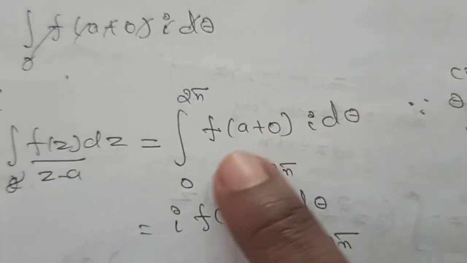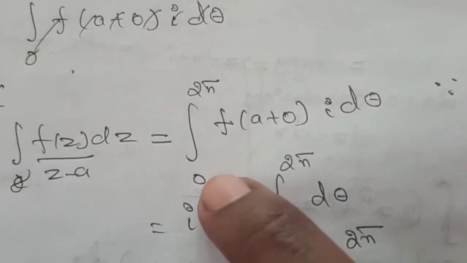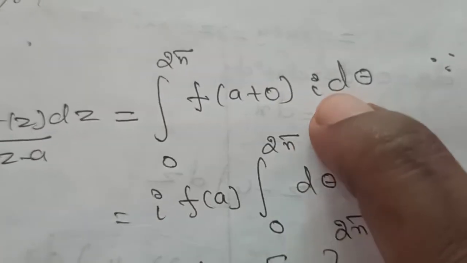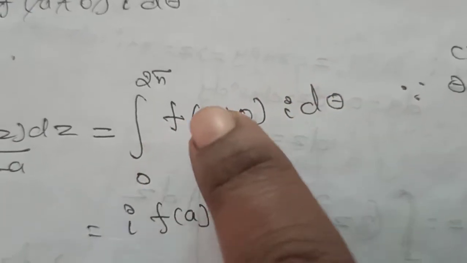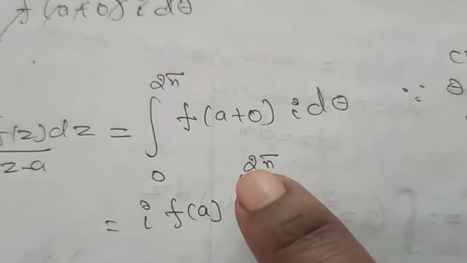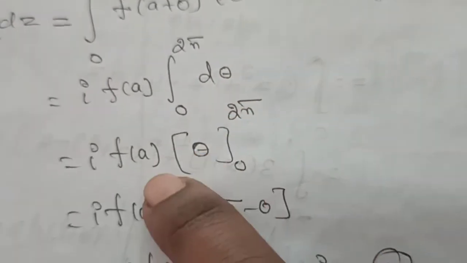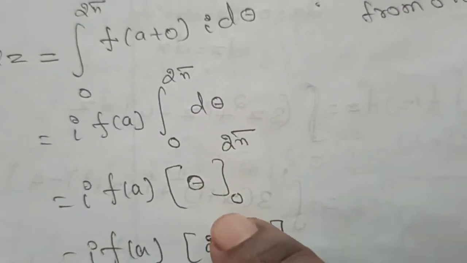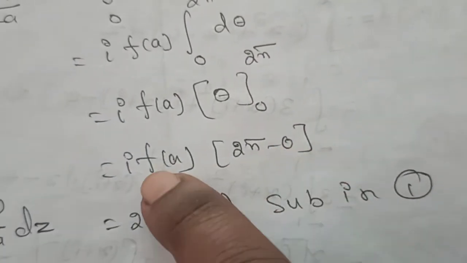So theta varies here, the only variable here is theta, so substitute the theta limits 0 to 2 pi. First, the constants are taken outside. Here i is a constant, take outside, and f of a is a constant, take outside. That is i into f of a into integration from 0 to 2 pi of d theta. Now integrate: integration of d theta is theta, with limits 0 to 2 pi.